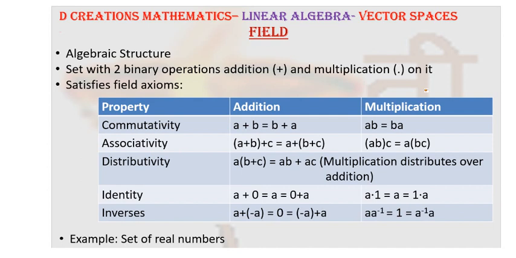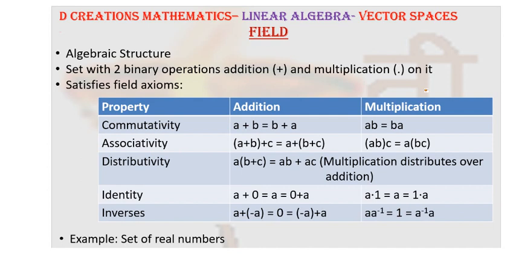Now, when you look at these axioms, the simplest example that comes to your mind is that of real numbers. So if you add two real numbers, the order doesn't matter. For example, if you have 5 and 7, 5 plus 7 is same as 7 plus 5. Similarly, 5 into 7 is same as 7 into 5. In this manner, you can check each of these properties by putting some values of real numbers in the place of A, B and C. And you will see that each of these properties is verified.